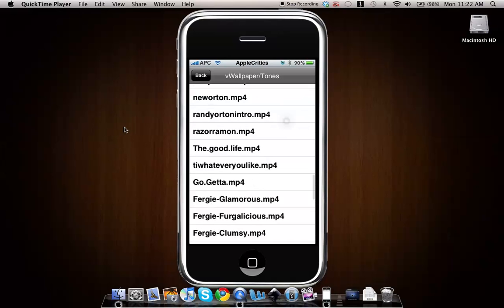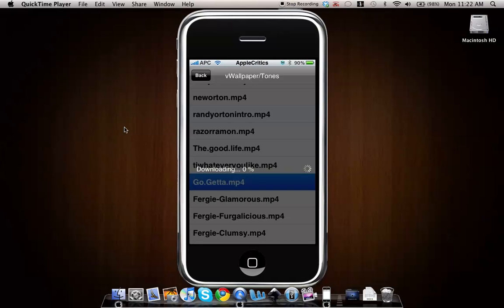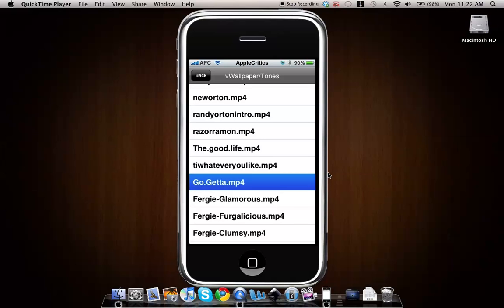So I'll choose Go Getta. As you can see right there, it's downloading right there. The download speeds are pretty fast, and this one is almost done already. So now it's done already.